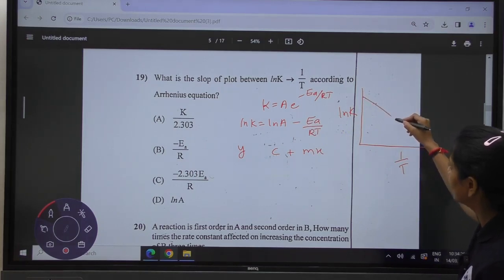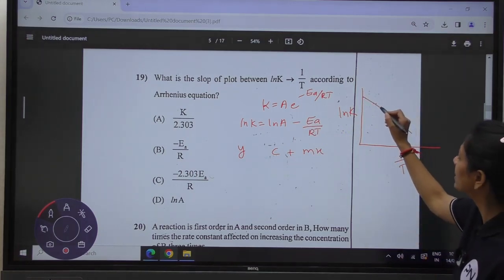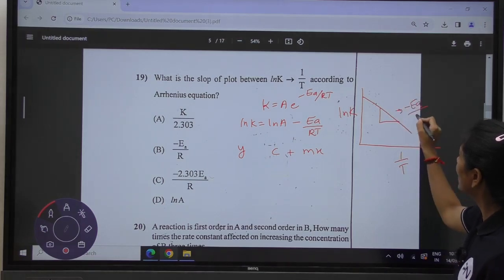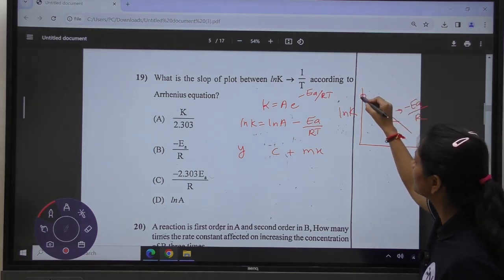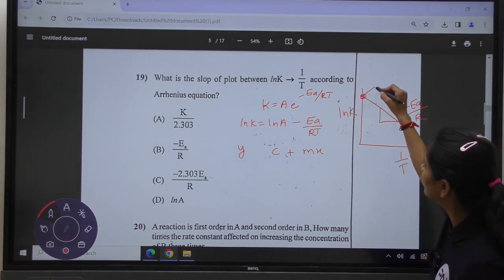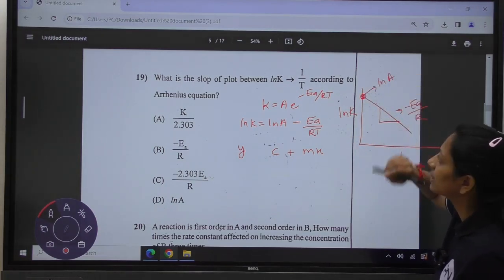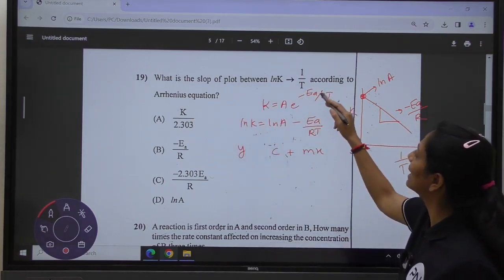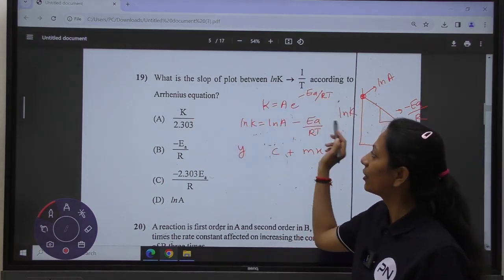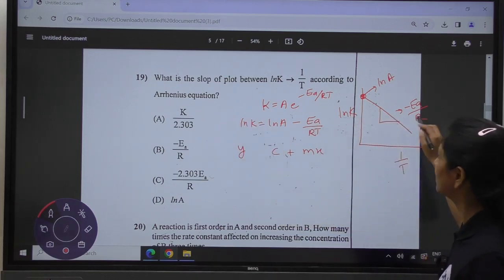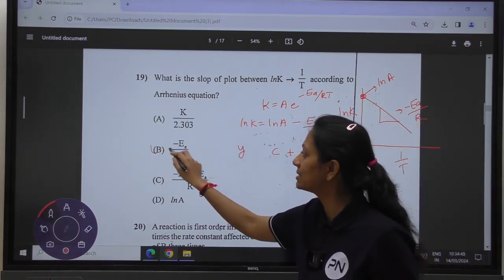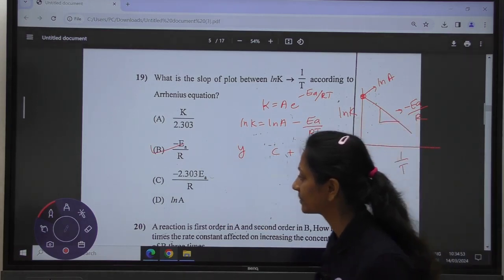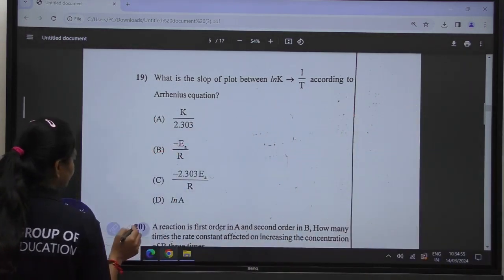We are having a negative slope, and the value of the slope will be equal to minus Ea upon R, and the intercept will be ln A. So the question they are asking is, what is the slope of the plot between ln k versus 1 upon T? According to the Arrhenius equation, we are going to get the answer minus Ea upon R. So option B is your correct answer. Moving towards the next question.